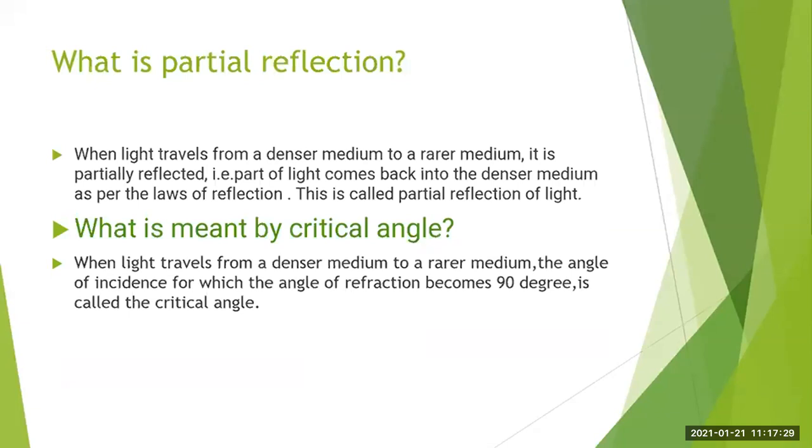Then what is meant by critical angle? When light travels from a denser medium to a rarer medium, the angle of incidence for which the angle of refraction becomes 90 degrees is called the critical angle.